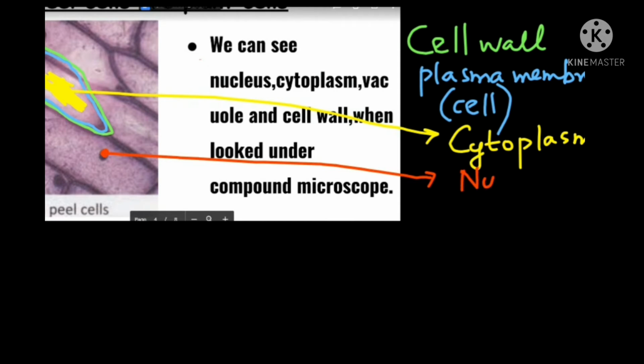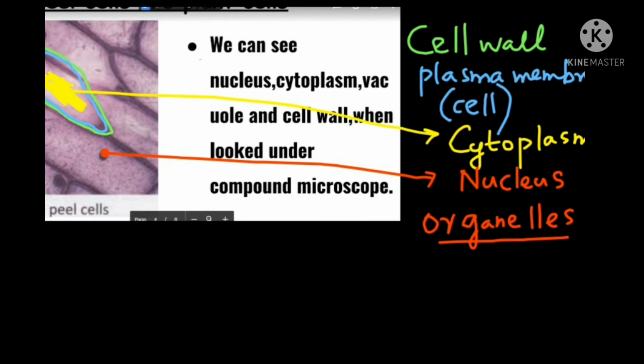Now there are more cell organelles. We call them organelles because they are small in size compared to an organ. Organ means our stomach is an organ, liver is another organ, kidney is another organ, lung, heart, all are organs. But this is inside the cell. Nucleus and others are very small. That's why we name it organelle, just like a baby duck is called a duckling. This is smaller than an organ, so we call them organelles.